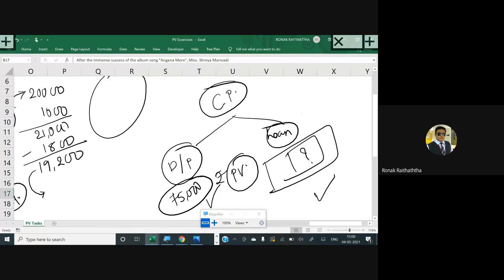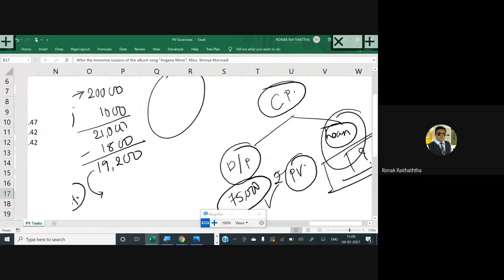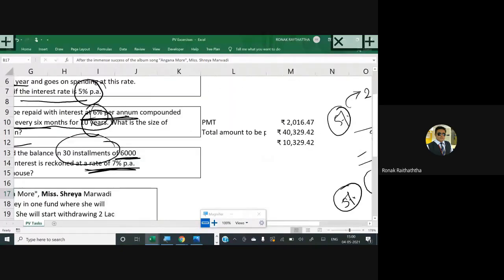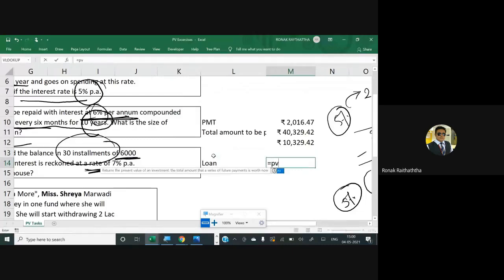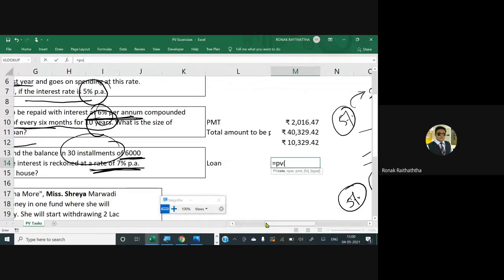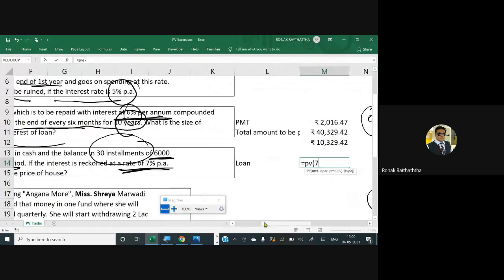तो पहला काम हमारा ये है लोन का अमाउंट फाइंड करना. So I'm just finding the loan amount here. Equal to PV, opening the bracket. First is the rate. Rate is given to you per annum, to be converted into a semi-annual basis, so 7% to be divided by 2.